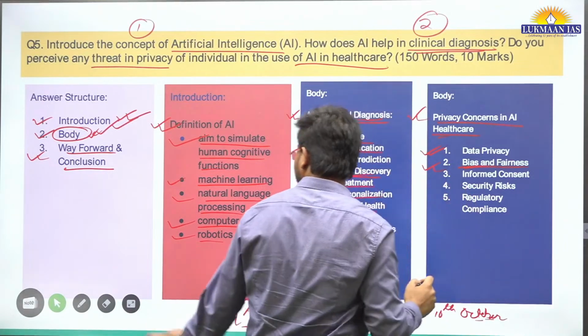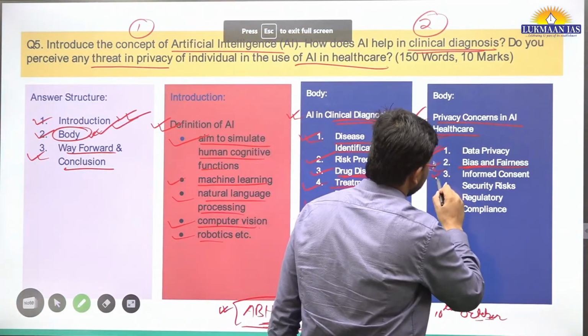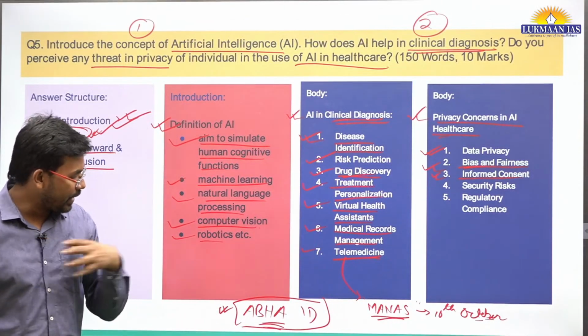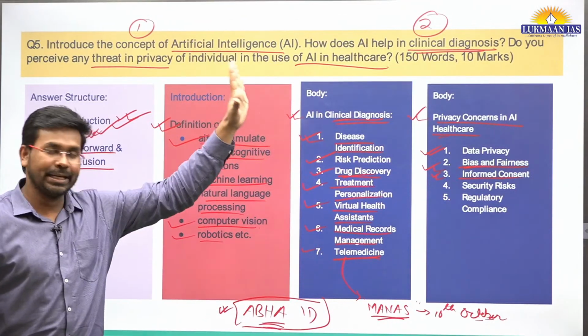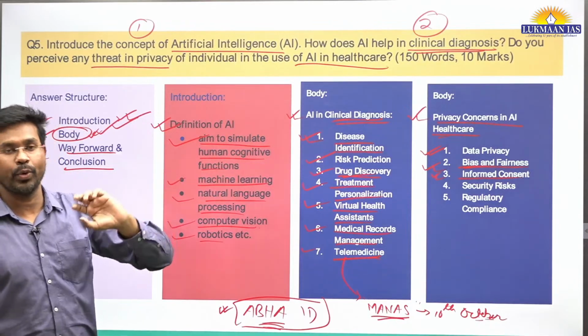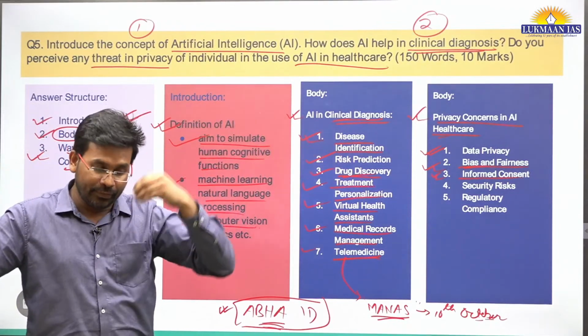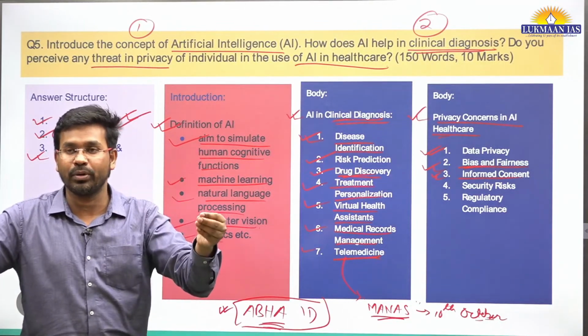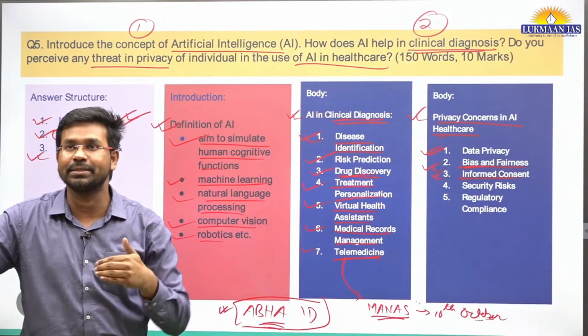Then informed consent is another thing. For example, I am a citizen of India, and my data is available with the government, with the National Health Authority. If I want to access my data, I can open my account, log into the system, and access my data.